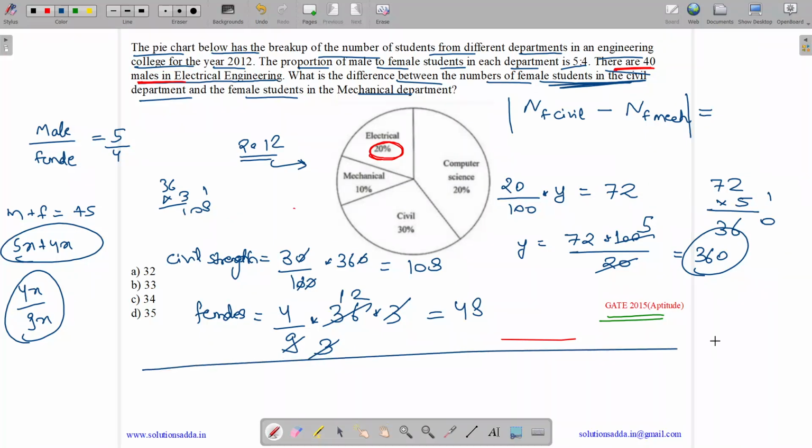Now let us do the same calculation for the second department, which is mechanical. So what is the mechanical strength?